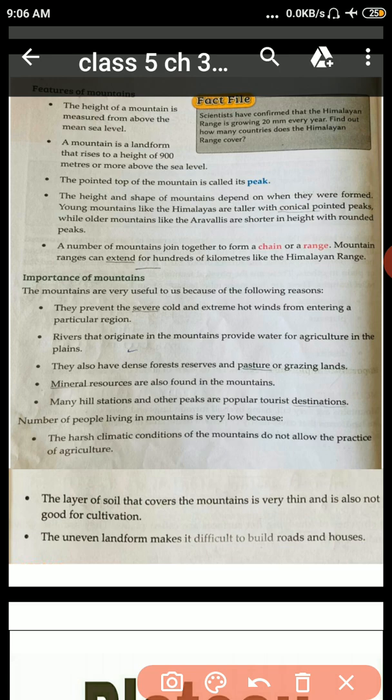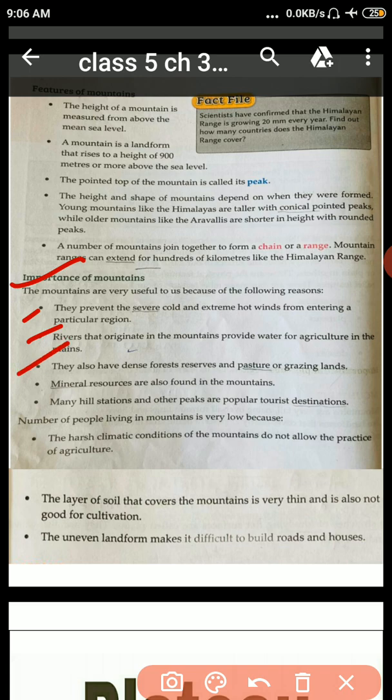After that, importance of mountains. The mountains are very useful to us because of the following reasons. First, they prevent the severe cold and extreme hot winds from entering a particular region. Severe means stiff and grievous. Second point, rivers that originate in the mountains provide water for agriculture in the plains. Rivers like Ganga and Yamuna provide water for agriculture in the plains.